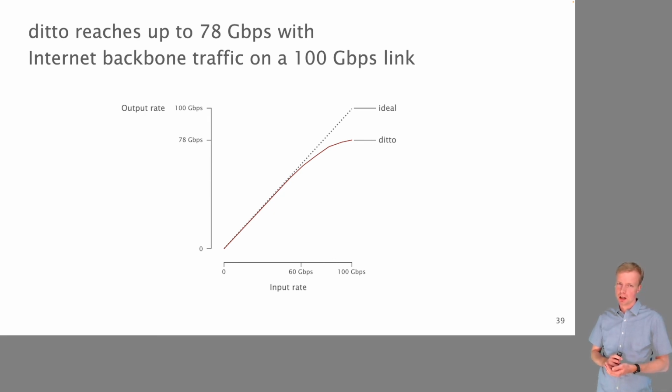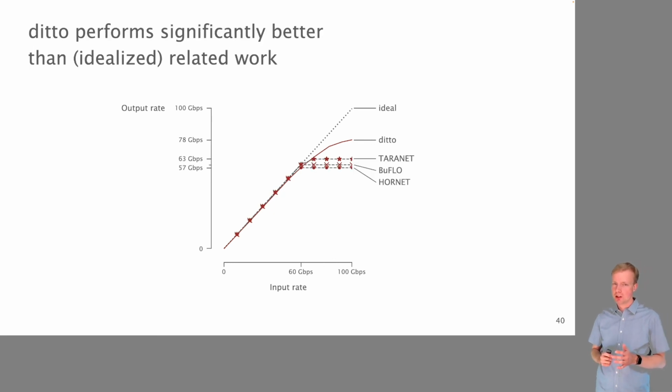In this experiment, we also add simulations of some of the related work. Now, it's important to know here that we simulate these works in a very generous way, and that is, we only take into account the overhead that they produce. All of these systems run on hardware that would not run at 100 gigabit speed, or at least we don't have this hardware available. So we basically assume one can run these systems on an infinitely fast machine. And then even if one could do this, we see that ditto still outperforms them.